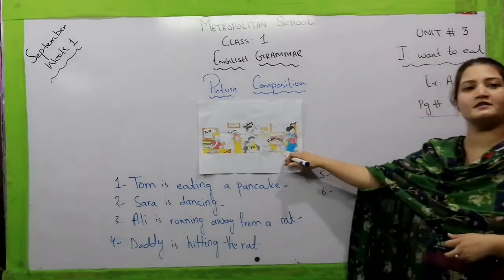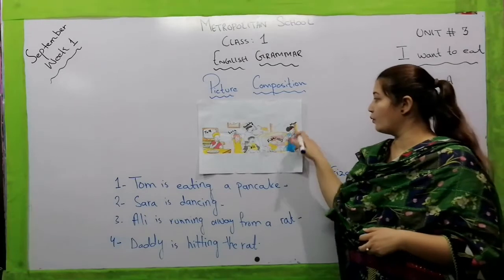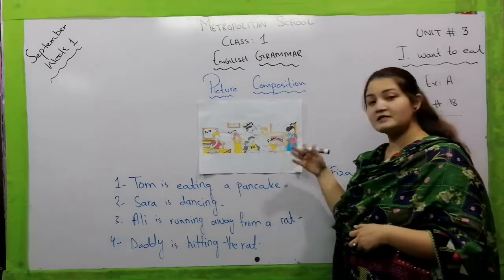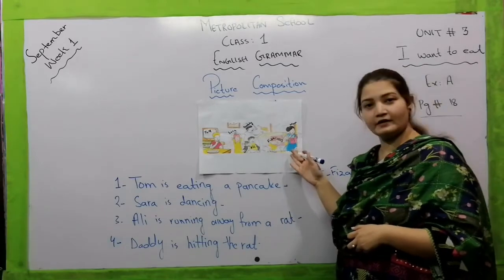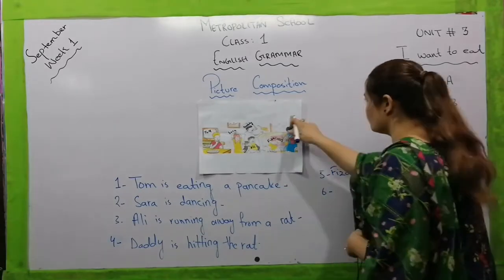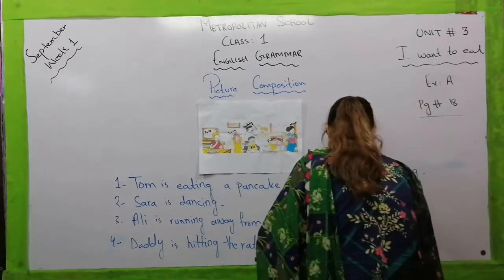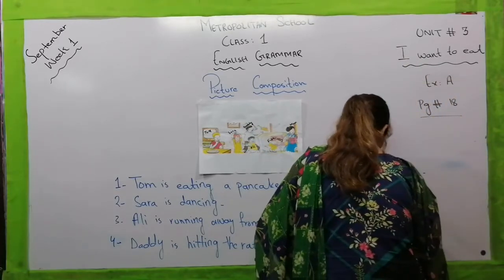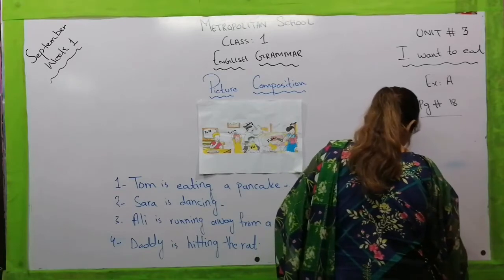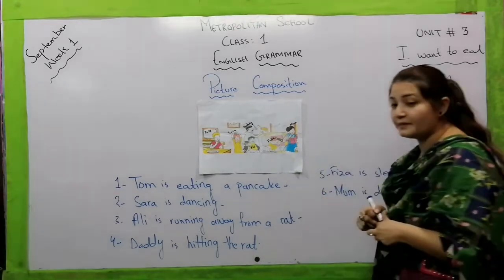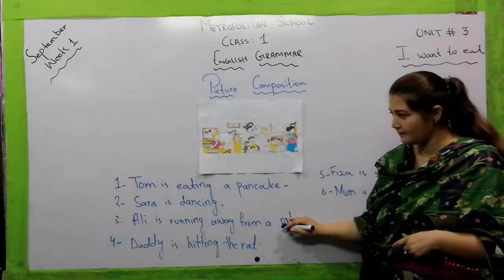Now let's move towards the last picture, in which there is a lady who is sitting on a sofa and she is drinking something. What is she drinking? She is drinking cola. And what's her name? She is the mom of these kids. So we are going to write mom is drinking cola.